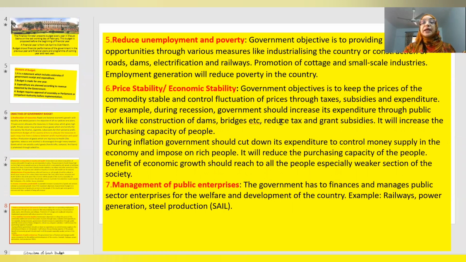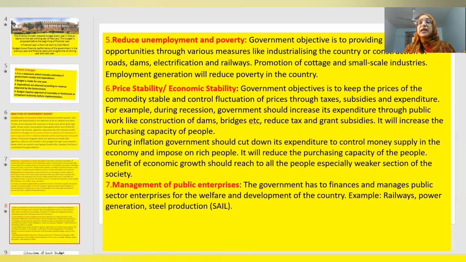Next objective of the government budget is to reduce unemployment and poverty, or eradicate unemployment and poverty. Unemployment and poverty is one of the challenging features of the country. Government has to take steps. Government should allocate resources in such a way that it generates employment opportunities, which will help to reduce unemployment as well as poverty. So government should use its resources for construction of dams, roads, electrification, railway construction